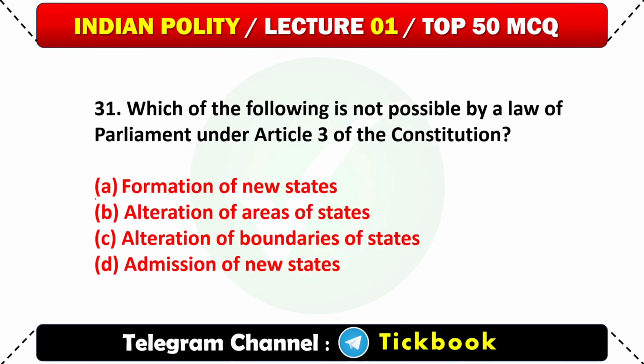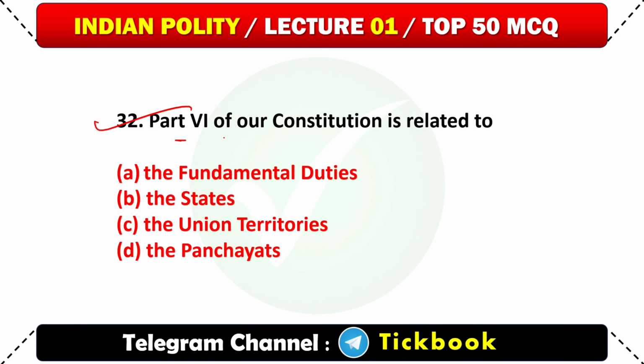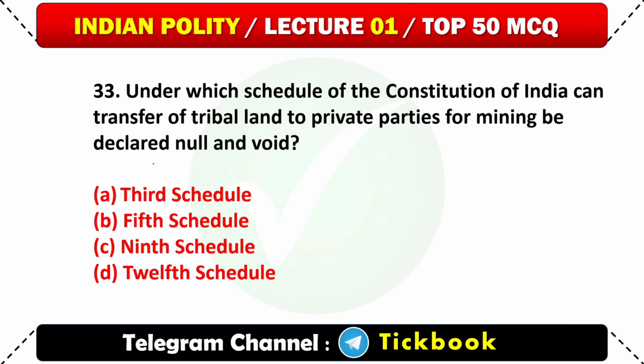Option number D. 31. Which of the following is not possible by a law of parliament under Article 3 of the Constitution? D. Admission of new states. 32. Part 6 of our Constitution is related to? Option number B. The states.